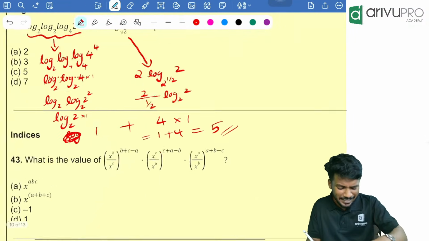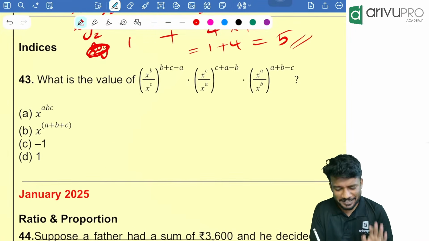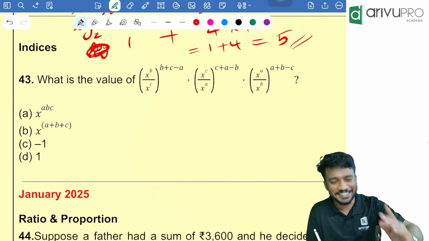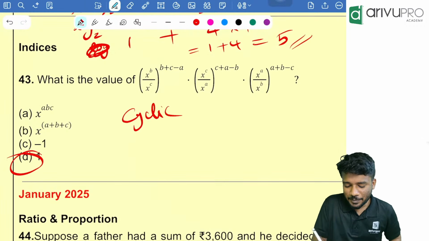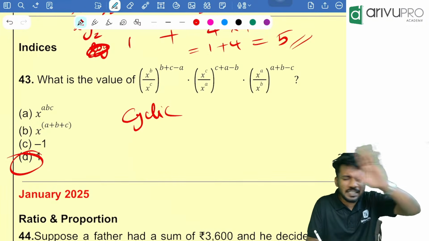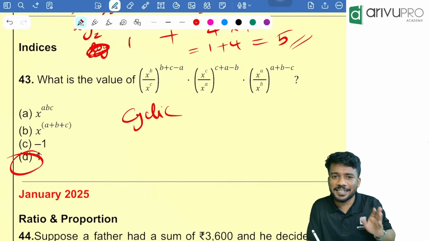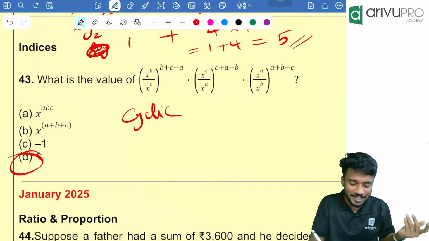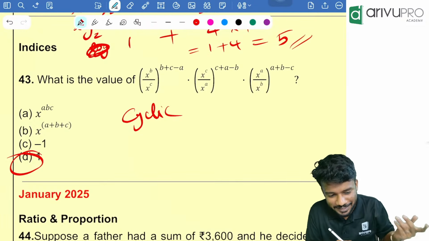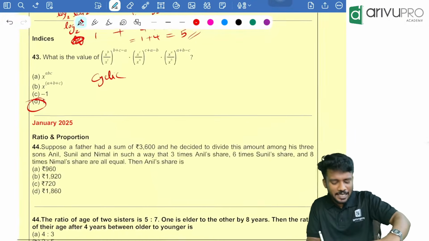Got the point? Next question is very direct. Look here. It is a cyclic format. Whenever cyclic is coming into the picture of indices, what is the answer? 1 is the answer. It is a cyclic based question. If you open the bracket, everything will get cancelled off and the power will become 0. I have solved multiple cyclic questions, so you can have a look at them. It will help you get the answer. Answer is Option D. 1 is your answer because it is cyclic. Everything will get cancelled off.